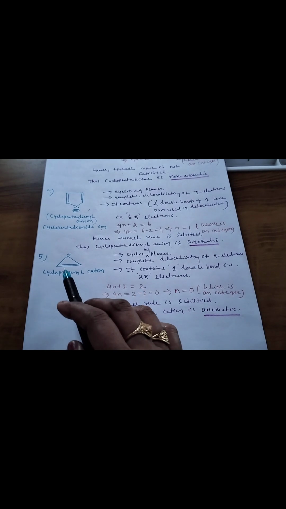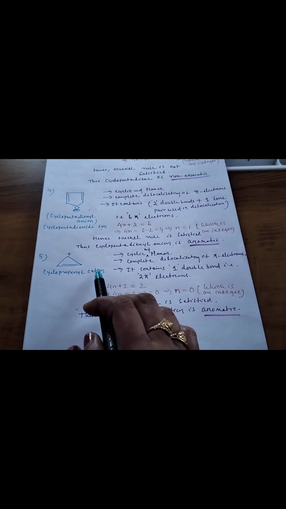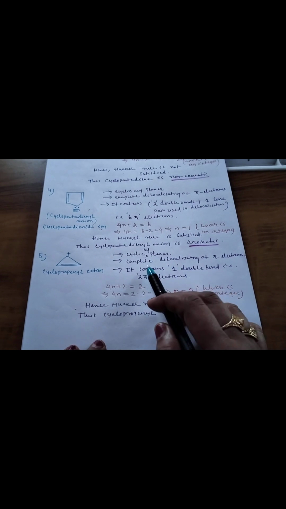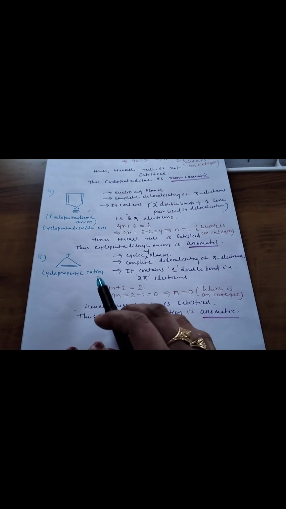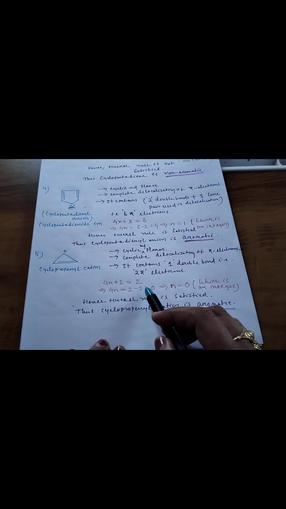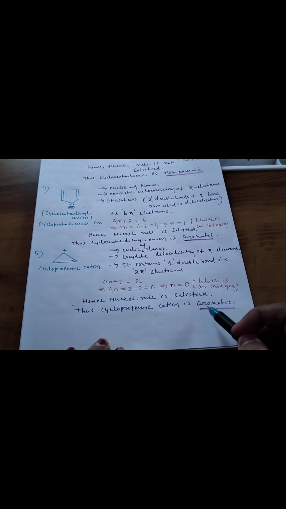Now this one is your what? Another compound, which obeys those two conditions: cyclic planar structure, complete delocalization of pi electrons. Now here, it contains 1 double bond only. 1 double bond is 2 pi electrons. So 4n plus 2 equals 2. So n equals 0. 0 is an integer. Hence Huckel's rule is satisfied. So this is also an aromatic compound.